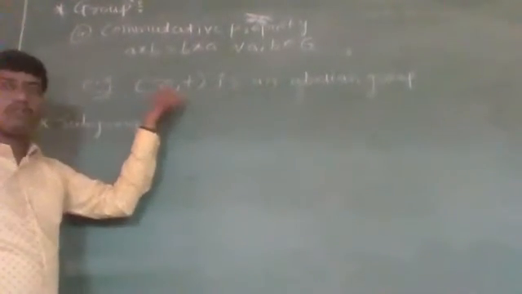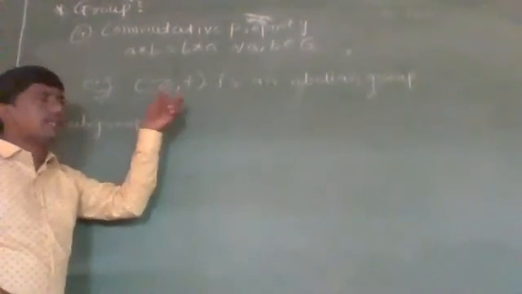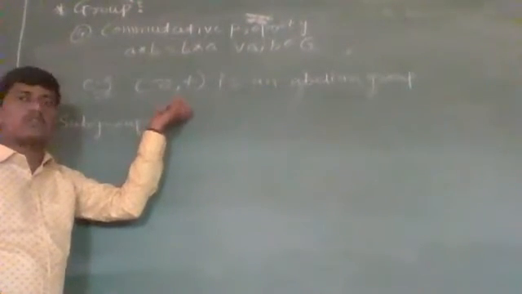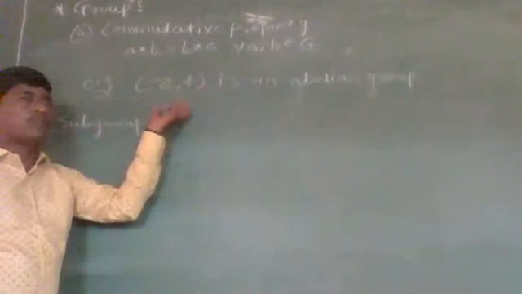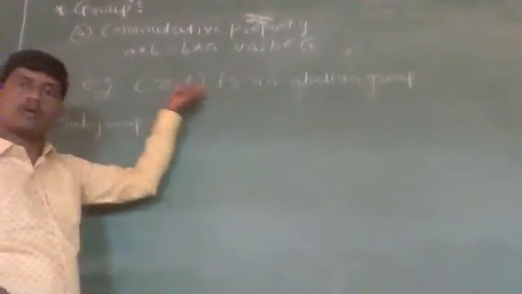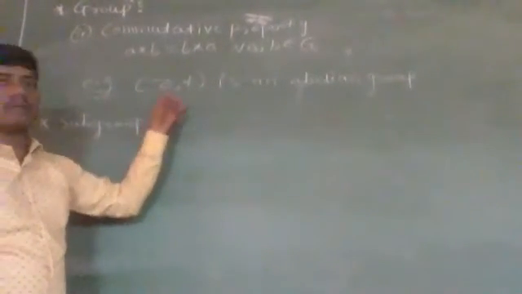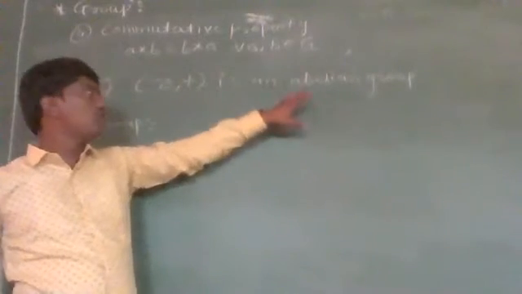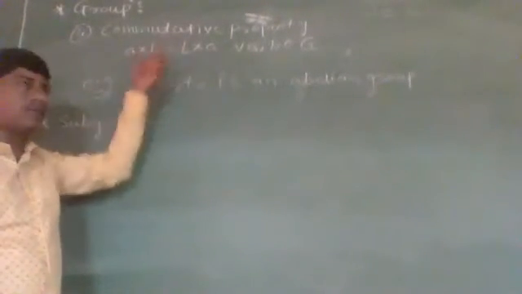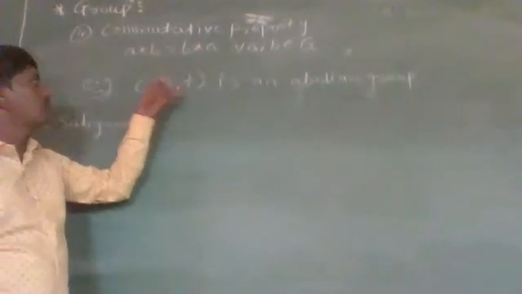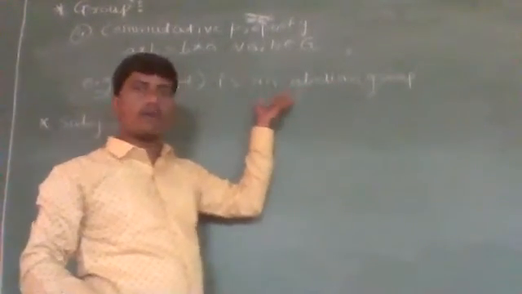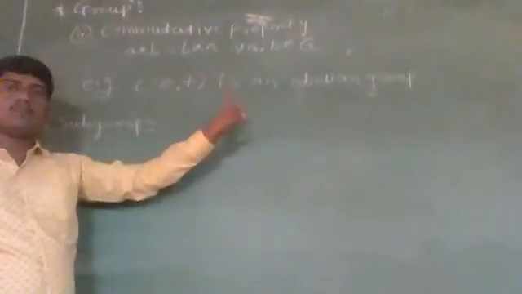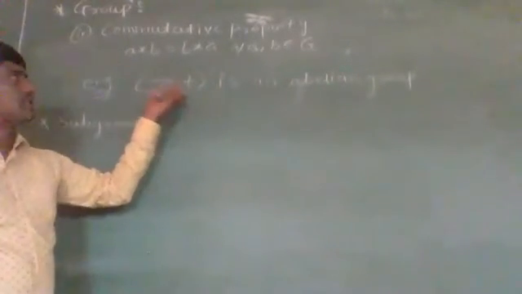And the fourth one is we have to check whether there exists an inverse for each element in the set of integers. If we take any element a, which is a positive number in the set of integers, then we get minus a belonging again to the set of integers, which implies a plus minus a will be equal to 0. So here there is an inverse for each element in the set of integers. So Z plus is a group. Now let us check whether it is closed under the commutative property. A plus B will be equal to B plus A. Hence Z plus is an abelian group. Okay.